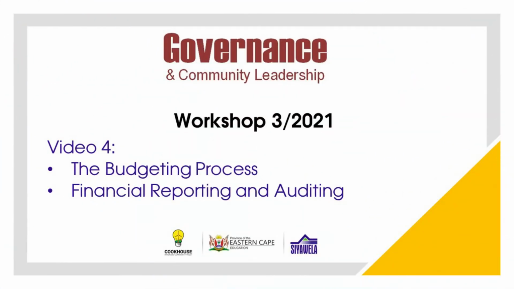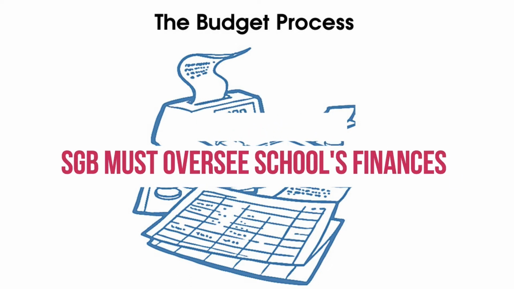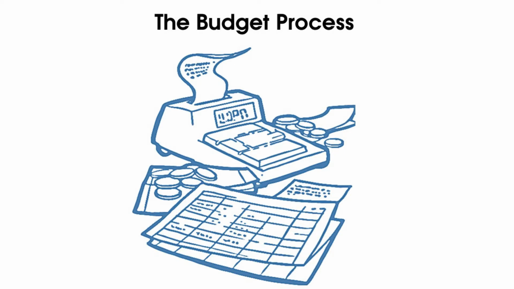Welcome to video 4. In this video, we will be discussing the budgeting process, financial reporting and auditing. According to the South African Schools Act, number 84 of 1996, the SGB is responsible for the financial oversight and accountability of a school's finances. This duty includes the preparation of an annual budget.